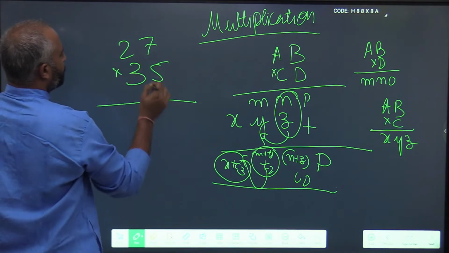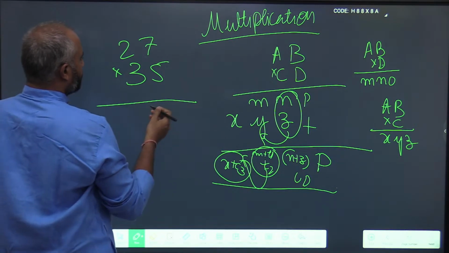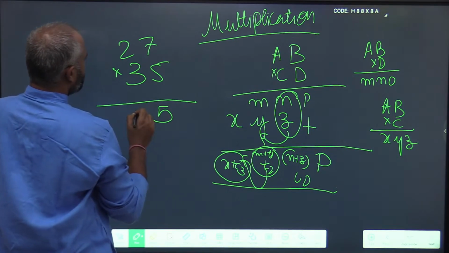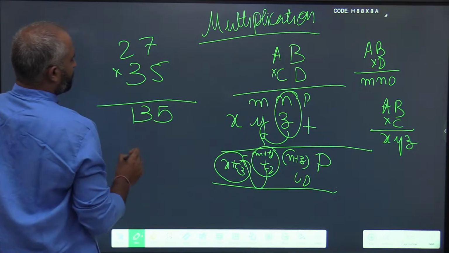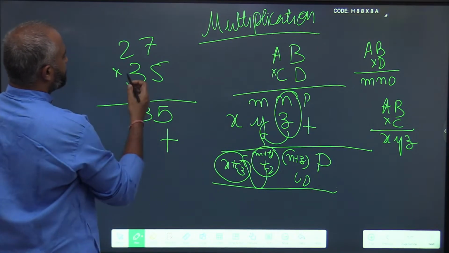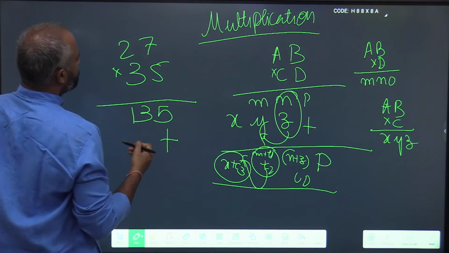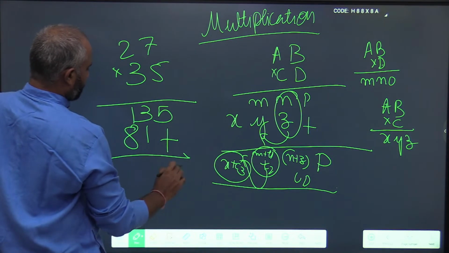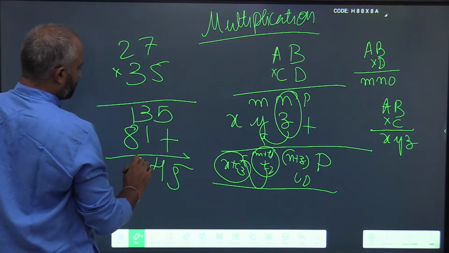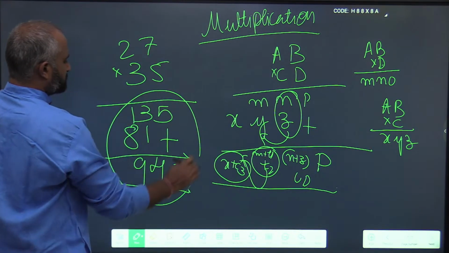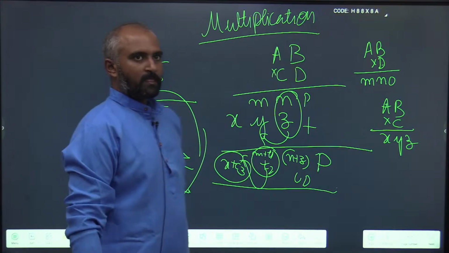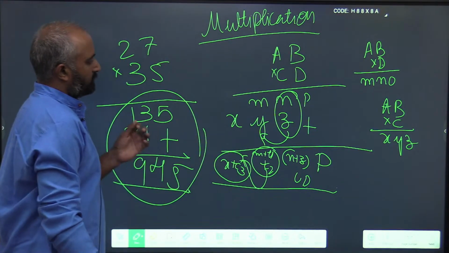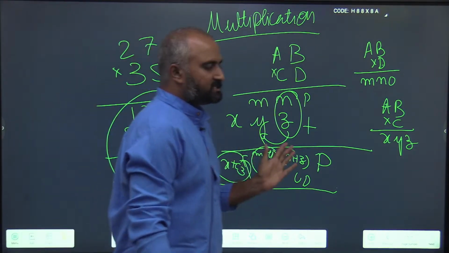First we multiply 27 into 5. 27 into 5 is 135. Next 27 into 3, 81. So 5, 4, 9. So it is 945. So this is the basic multiplication.